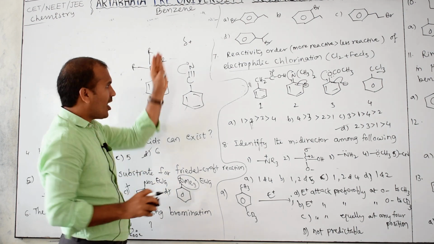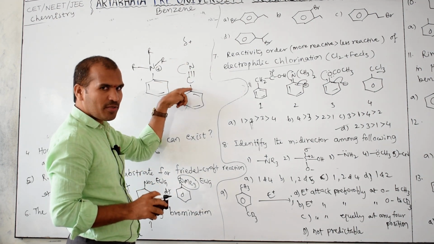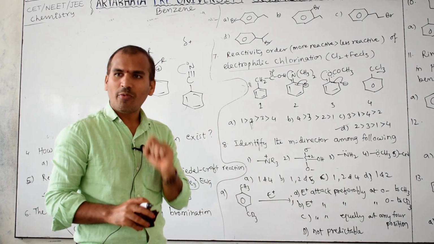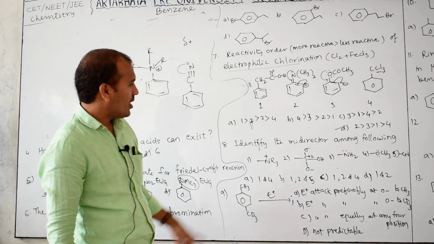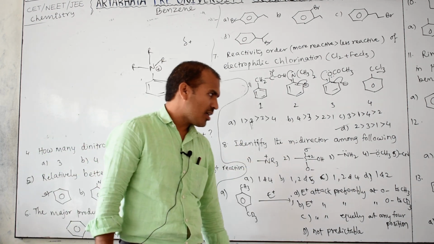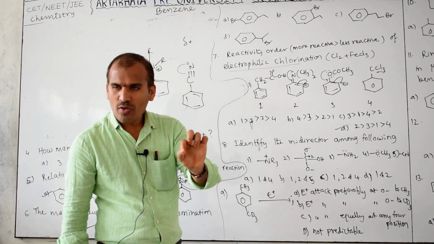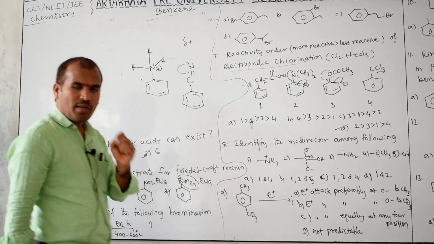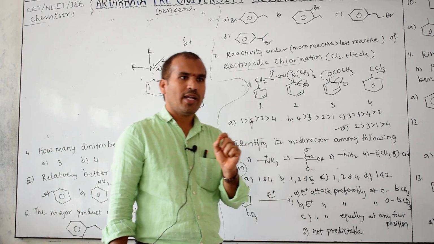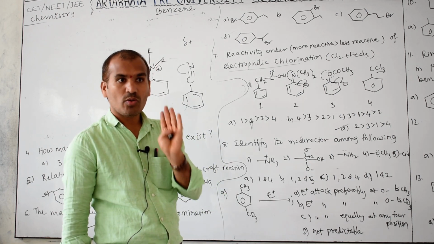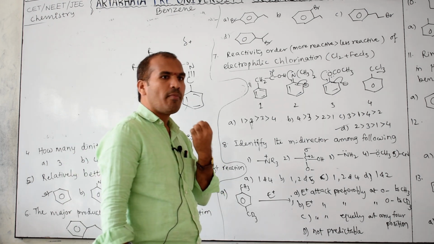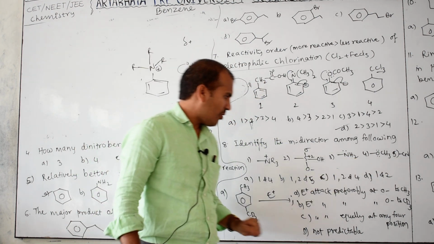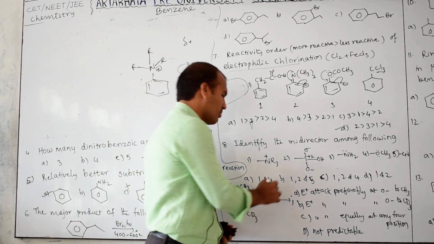Positive charge. Normally there is partial negative, partial positive, but when shifted, complete positive. Yes or no? Complete positive means what I told? Electron withdrawing. The only one electron donor is which one? NH2. Then they are asking here meta director. Which are the meta director? Electron withdrawings are meta director, electron donors are ortho para director, already told in this problem. So keep in mind electron donor groups are ortho and para director. Electron withdrawings are meta. How many electron withdrawings are there? 1, 2, 5. Which option is there? B option is there.